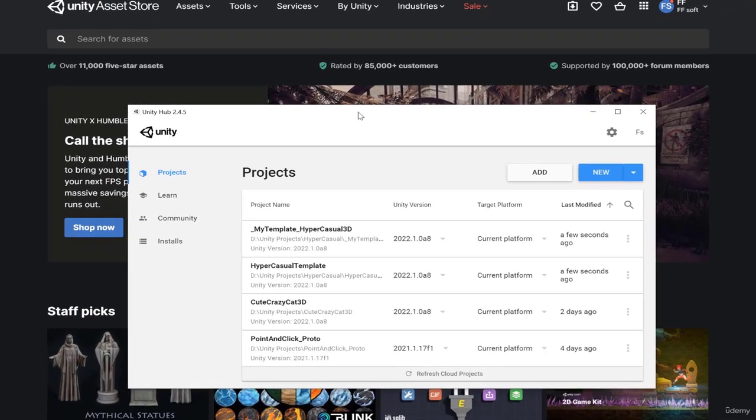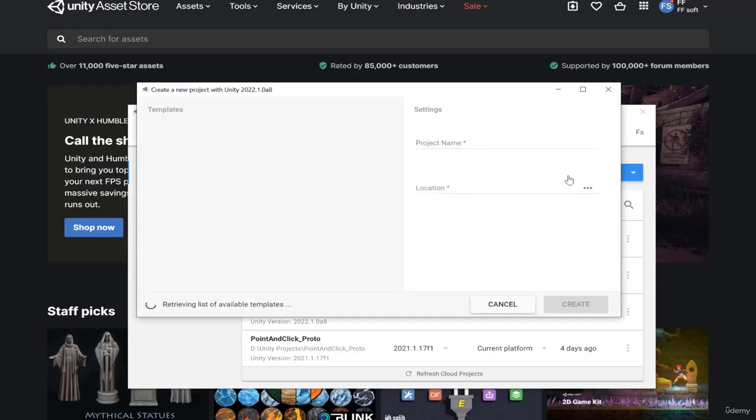So here I am on Unity. Normally you should have Unity Hub. Here I have open Unity Hub and we are going to create a new project. To do this, we'll click on New here. And to make sure I'm using the latest version, I'm going to click on the little arrow that allows me to really choose the version of Unity I want to use, and I'm going to make new project Unity 2022.